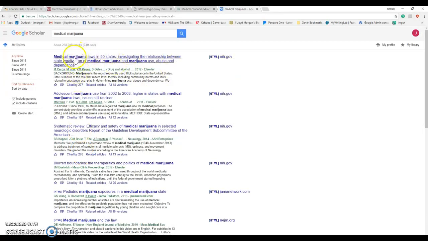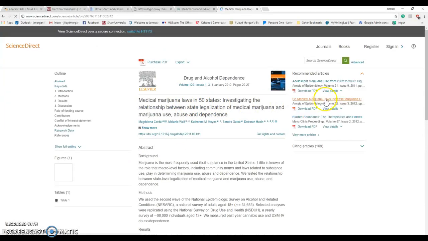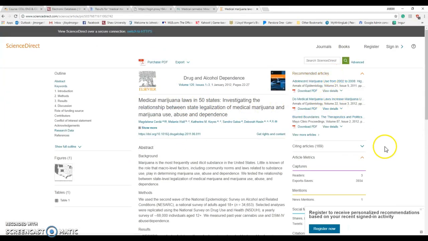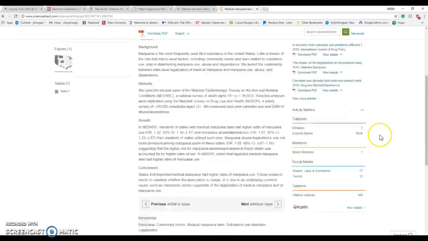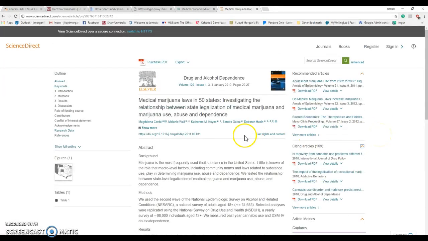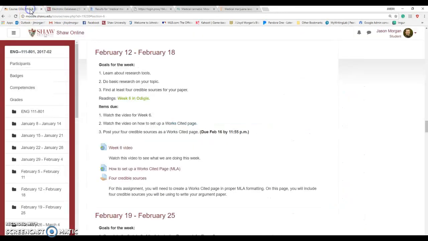Okay, so let's look at this one right here. Wow. Now, I don't know if this one does the citing or not. I have never used it. Let's take a look. Citing articles. Yeah, I'm just going to let you play around with that. I like NC Live better, but you can use either one of these because these are both good stuff. Anyway, so there you go. That's some tools on how to find sources.